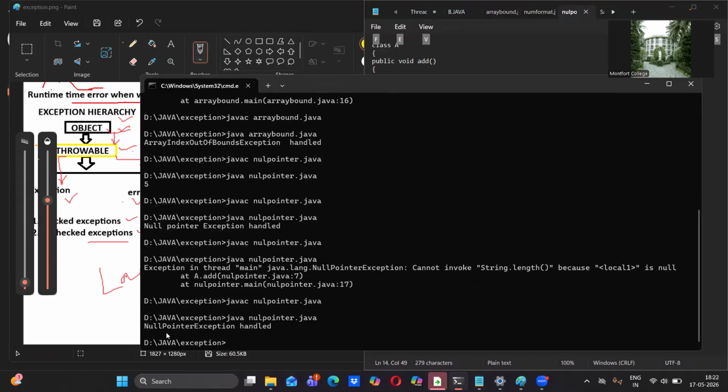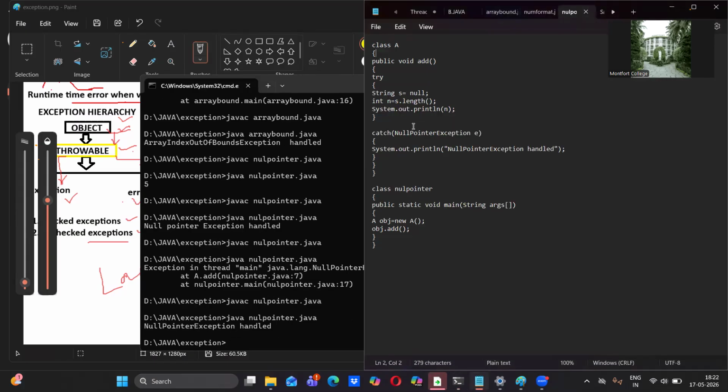Yeah, we handled. See, actually problem occurred where? Here we have the problem. The execution will go till this only. Okay. After this, error will be thrown. That thrown error will be caught by the catch block. Who will throw? Throws keyword will throw that error from the try block.